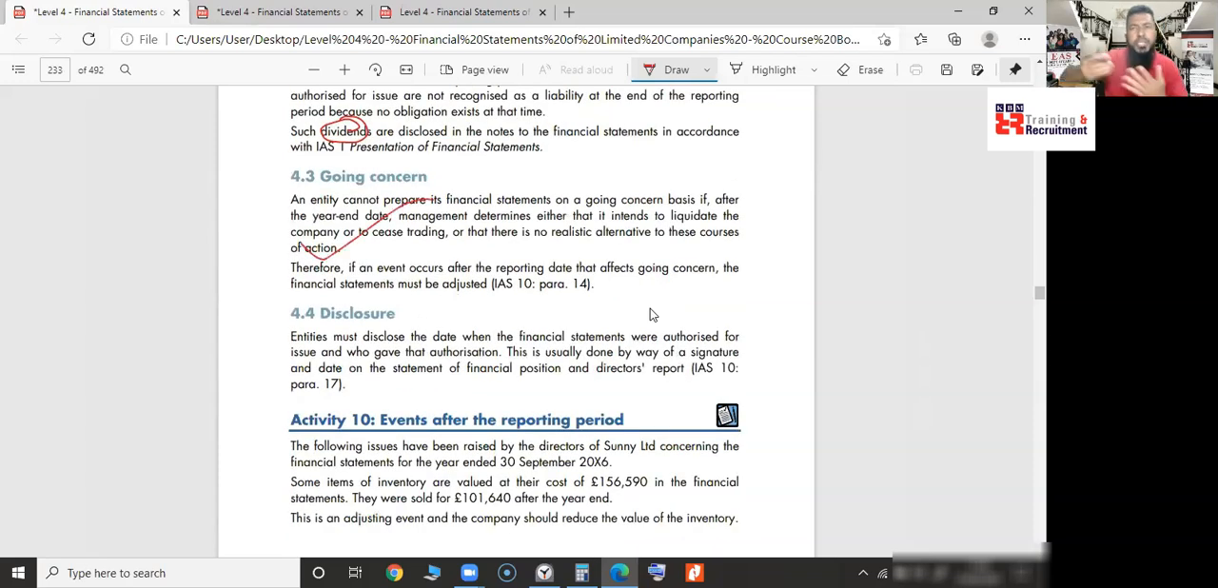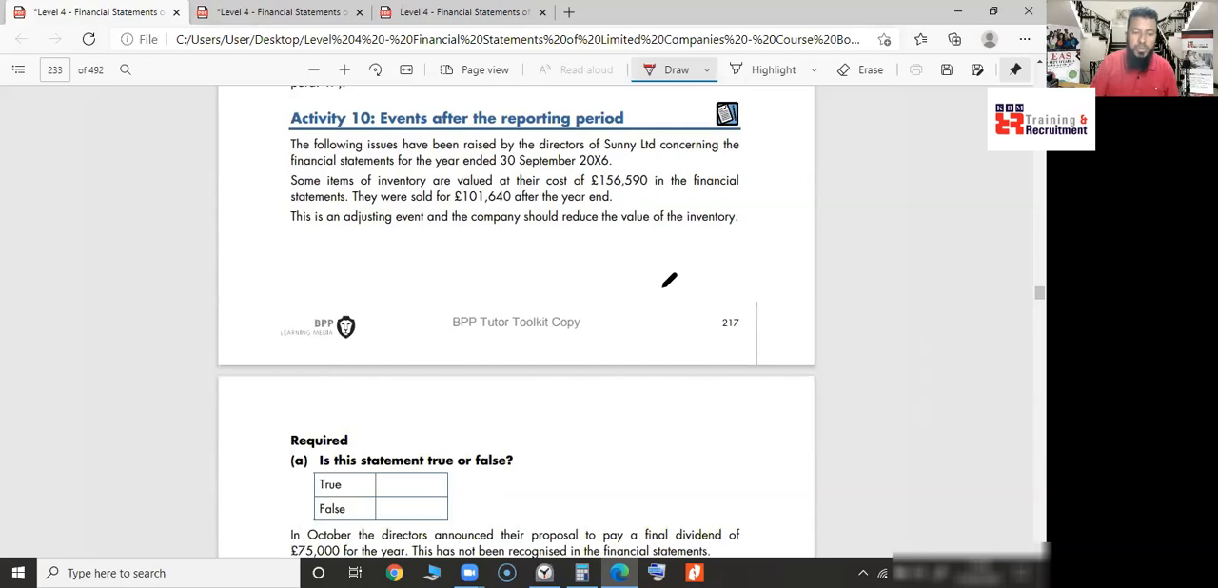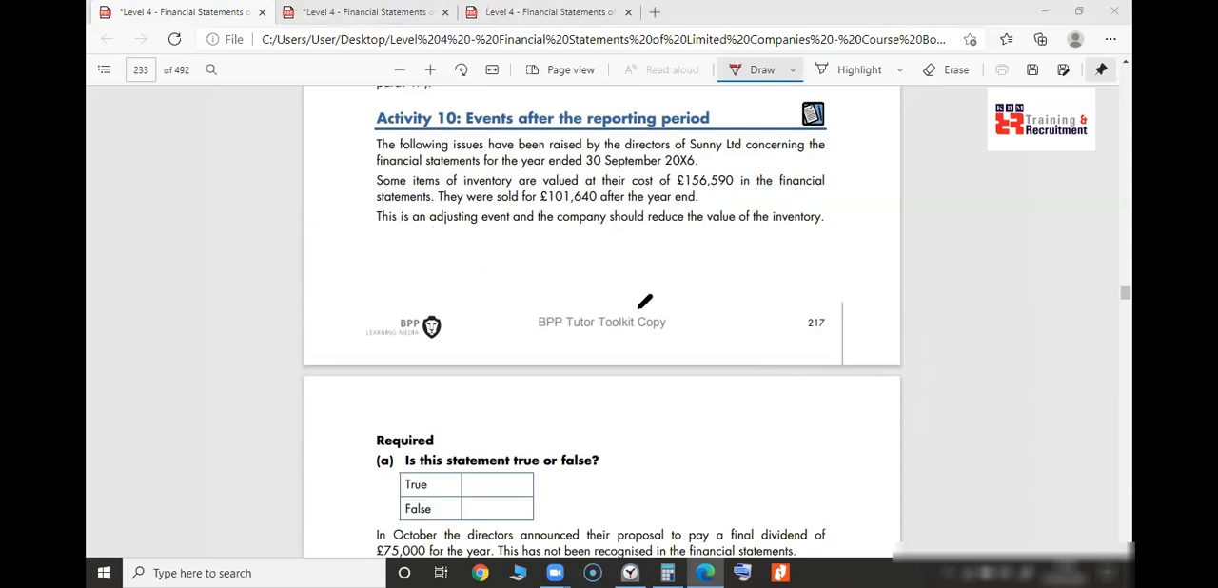Going concern, you already know, business should be a going concern. If there is a going concern problem, disclosure means notes; you need to write the disclosure notes. Okay, I have done quite a lot. If you have to do activity 10, I'm reading it for you. The following issues have been raised by the directors of Sunny Limited concerning the financial statements for the year ended 30th September. This is my year end.